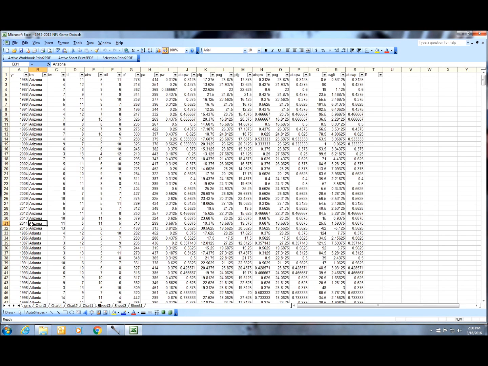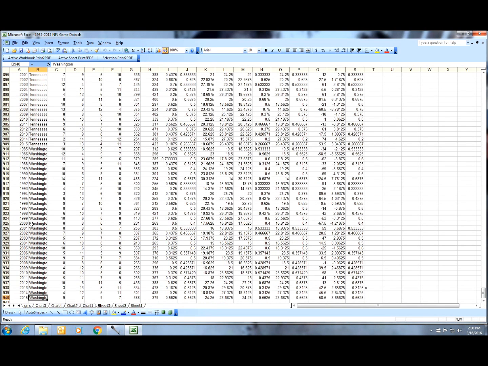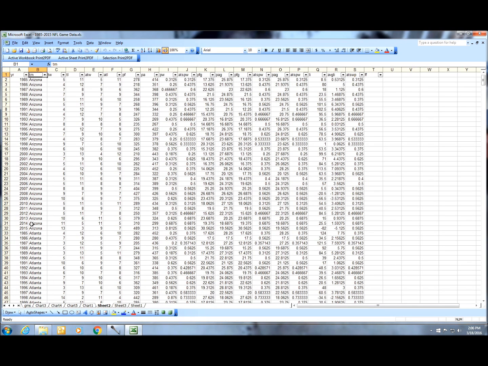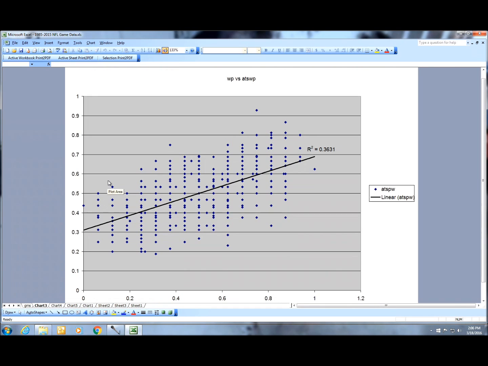Now I've plotted, let's see, it's not 32 teams because in 1985, I think there were only 30 teams. But if we go down the list here, you get 940 sample seasons. And this is what the chart looks like if you were to plot the win percentage against the ATS percentage. In general, I put a linear line on all my graphs here. This is not a bubble chart where there could be multiple occurrences and the dots grow in size. It's just highlighting where your extremes are.